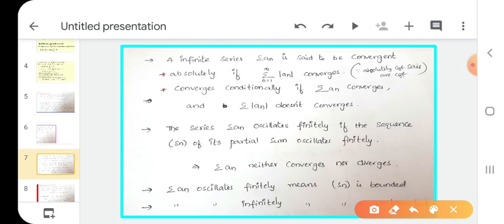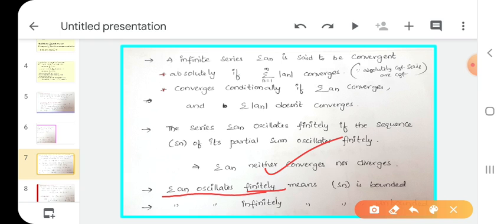See here. Divergent means if we get limit plus infinity or minus infinity, we get divergent. If we get a real number, we tell it as convergent. Here we get real numbers, but not one, more than one. So it is not diverging; it neither converges nor diverges. That means it is an oscillating series. See, summation an is oscillating finitely. What do we say here?